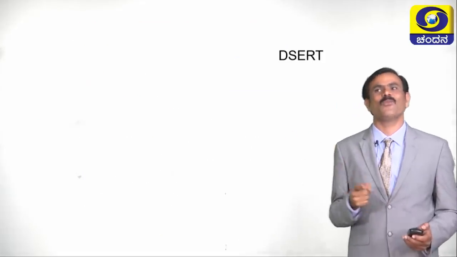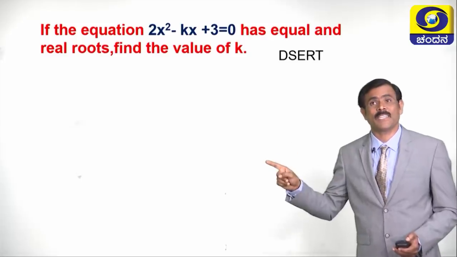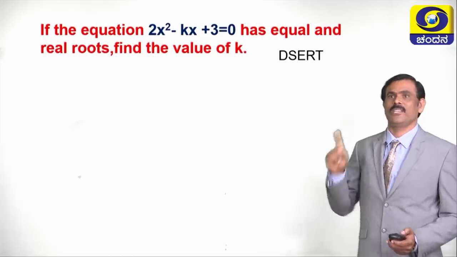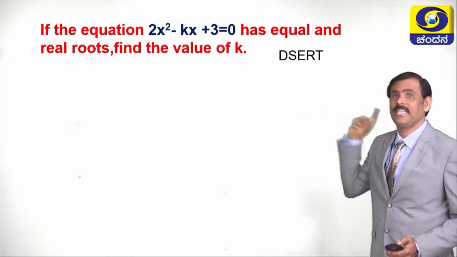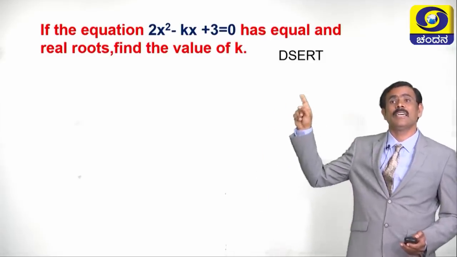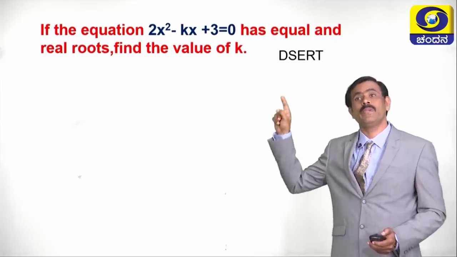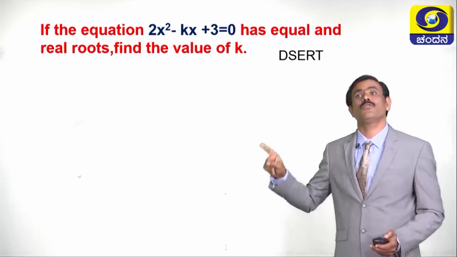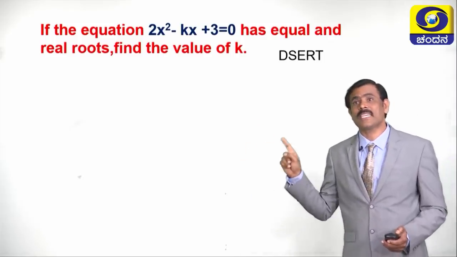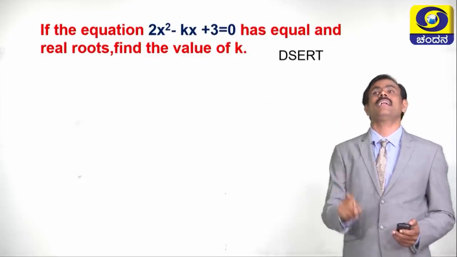Children, let us take one more problem in it. See the problem. If the equation 2x square minus kx plus 3 equals 0 has equal and real roots, find the value of k. What is given here? They have given one equation and also one unknown. The value of b is minus k. We have to find the value of b or k here. What is the condition? The condition is both the roots are real and equal.